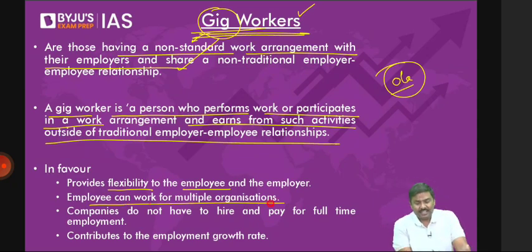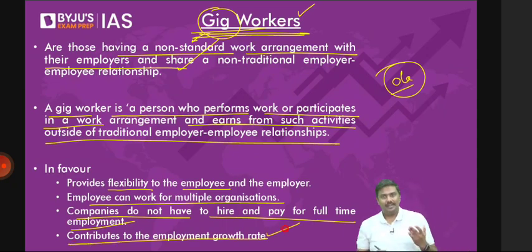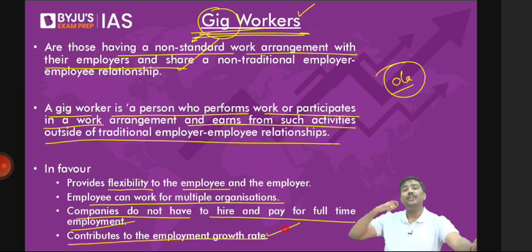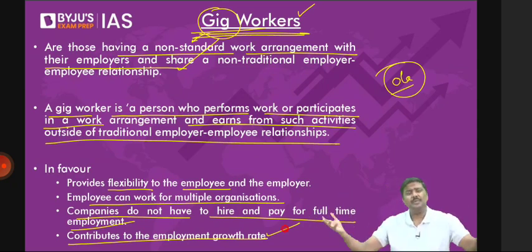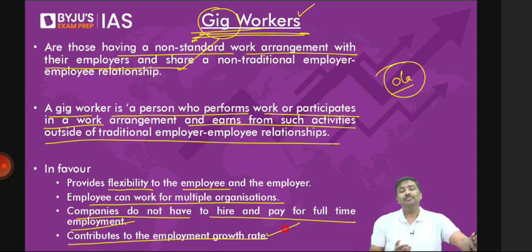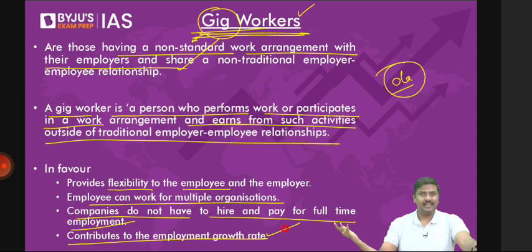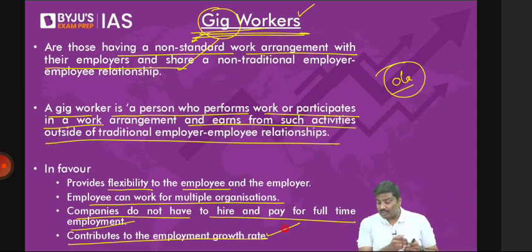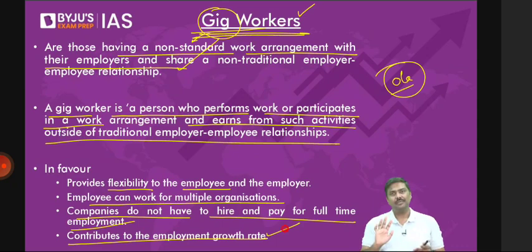Companies do not have to hire and pay for full-time employment, and this will contribute to the growth rate in the economy. Right? Just look at what has happened to the economy because of Blinkit, because of, let's say, Swiggy, because of, let's say, Dunzo, etc. Most of those people who are coming to actually deliver to you, right? Zomato uses the term food delivery partners. Whether they call it a partner or whatever label they want to use, these are nothing but gig workers. It will provide a lot more flexibility than hiring a full-time worker, and for many of these companies that will provide a lot of benefits.